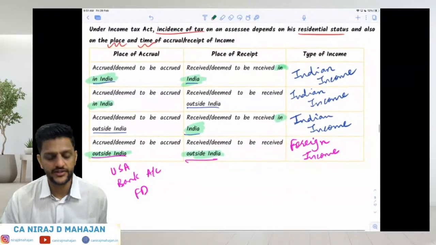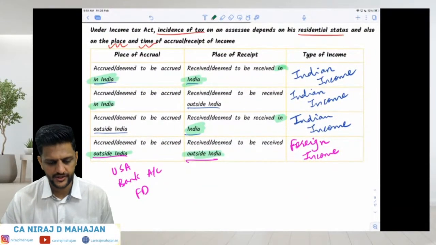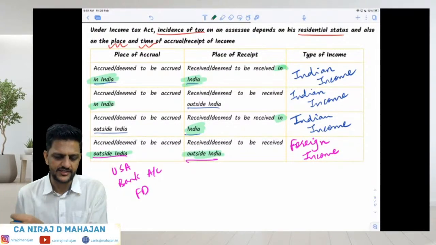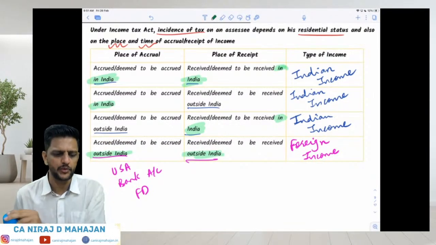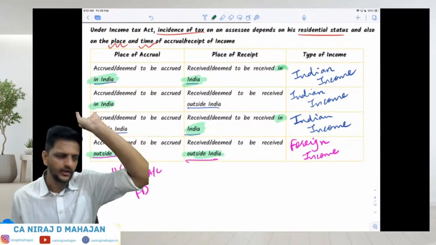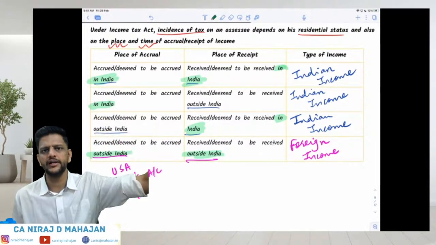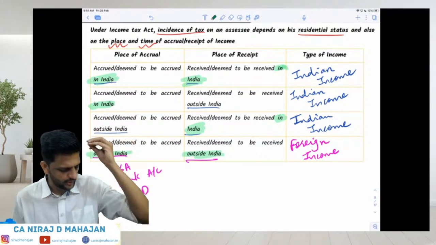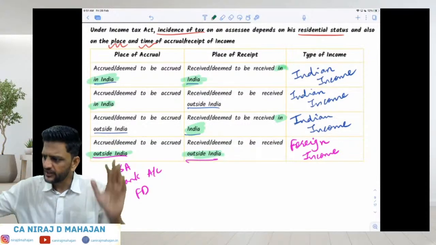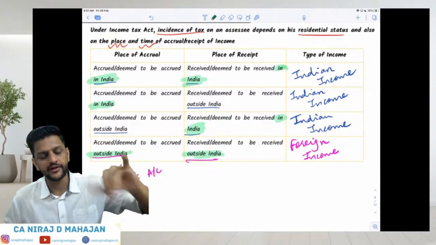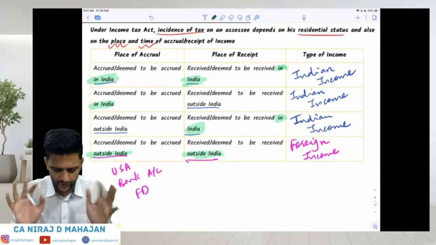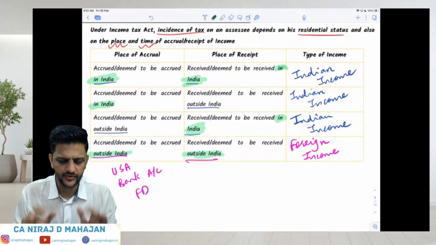It is ROR, resident but ordinarily resident. Correct? Resident and ordinarily resident. For ROR, we say, children, global income is taxable. What do you mean by global income? Let him earn in India or Bangladesh or Honolulu or Seychelles or Cayman Islands or Australia or North Korea or South Korea or Iceland or Greenland or whatever land. Okay? Still, it will be taxed in India. Even if he receives there, earns there, still taxed in India because it is ROR. Because the majority of the time he is still in India. Yes, very good.